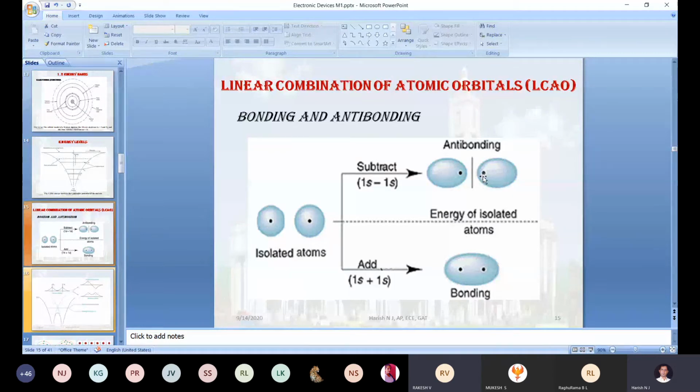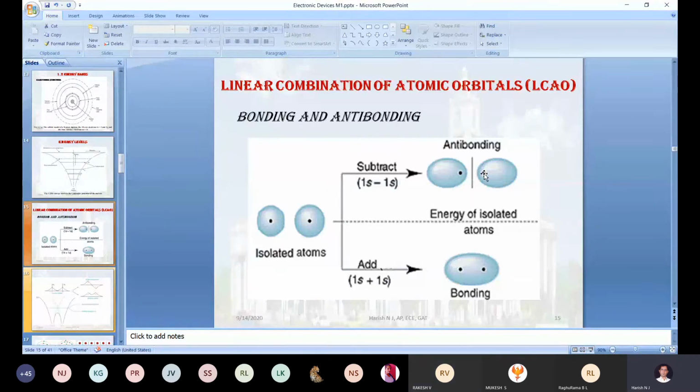At the same time, energy in the antibonding is very high. Correct? So one thing you tell me, when the 2 electrons are repelled, the kinetic energy of that particular electron compared to the previous energy, will it be increasing or decreasing after the repelling? Increasing. It will be increasing. That is the one point.